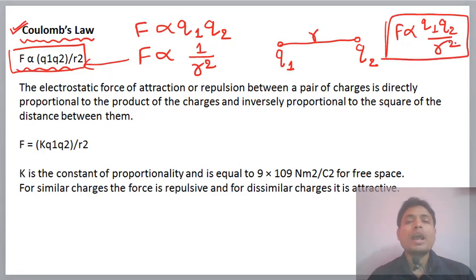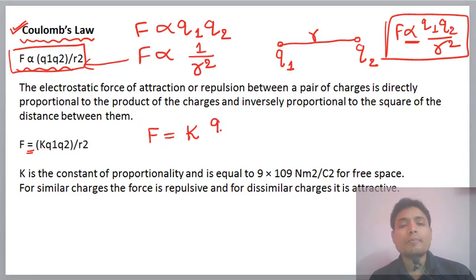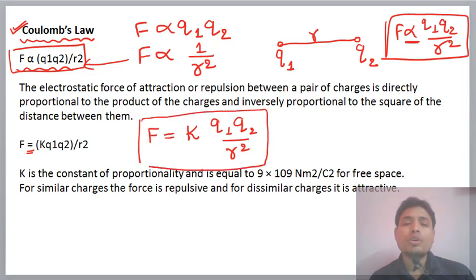When the proportionality sign is converted into an equality, there is always a constant. Suppose the constant is K, then the formula becomes F = K Q1 Q2 / r².